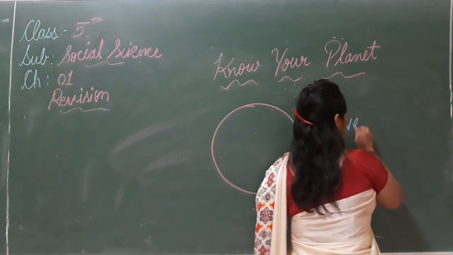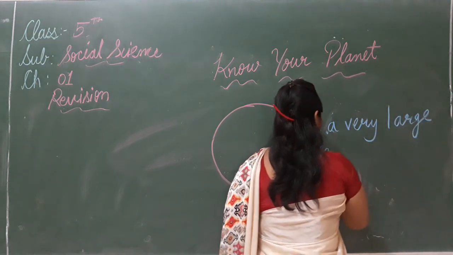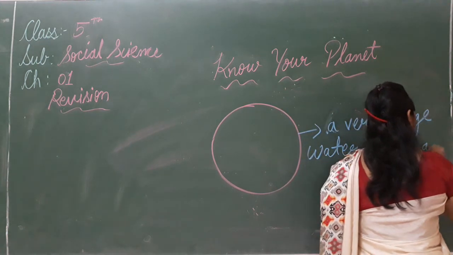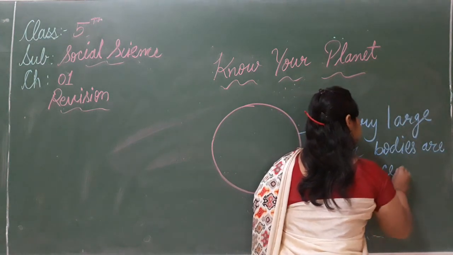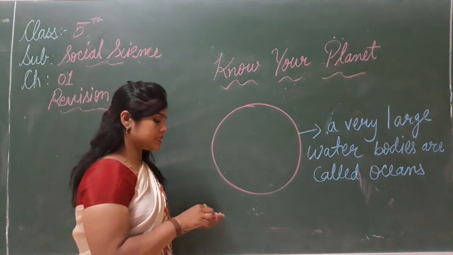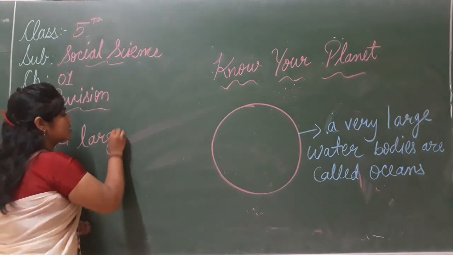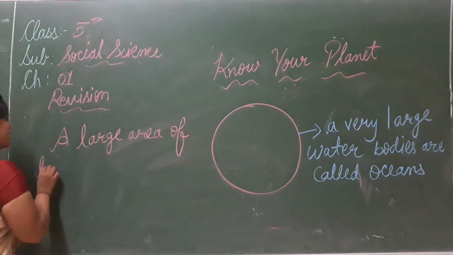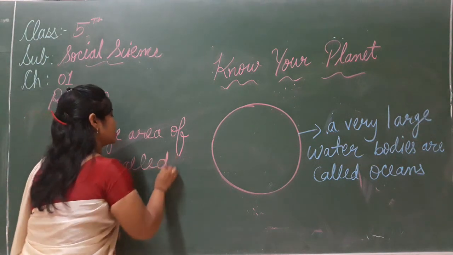Very large water bodies are called oceans, and a large area of land is called continents.